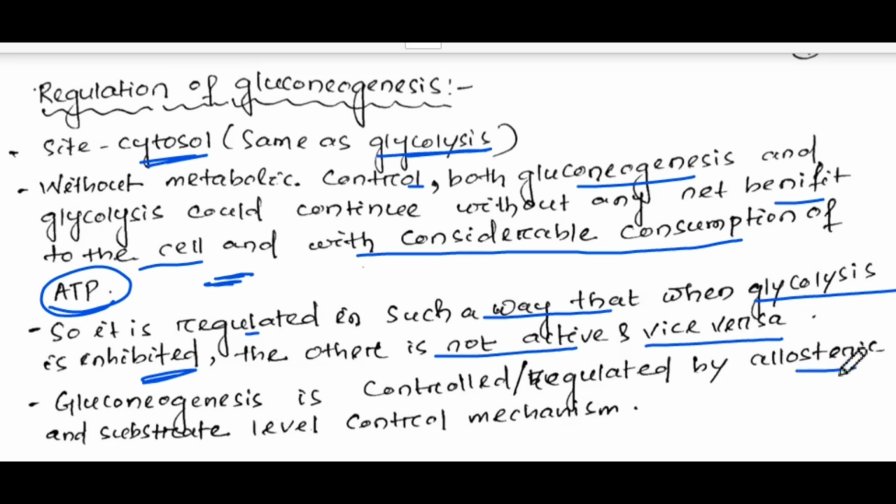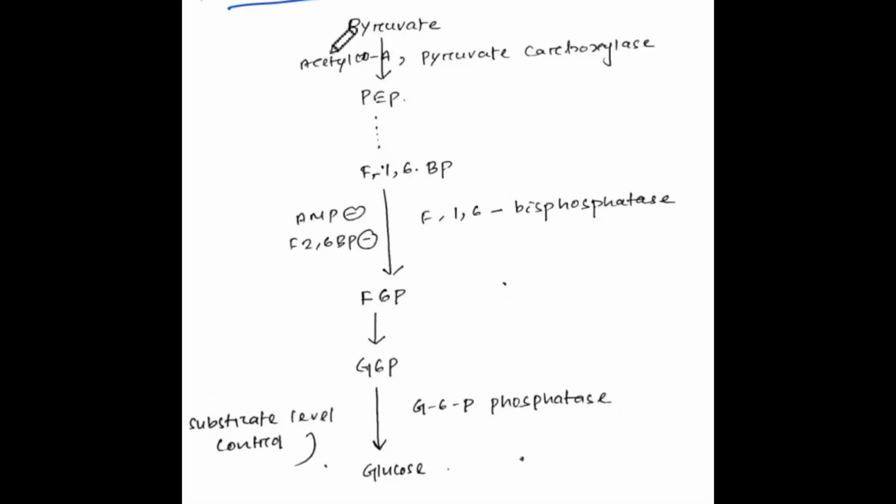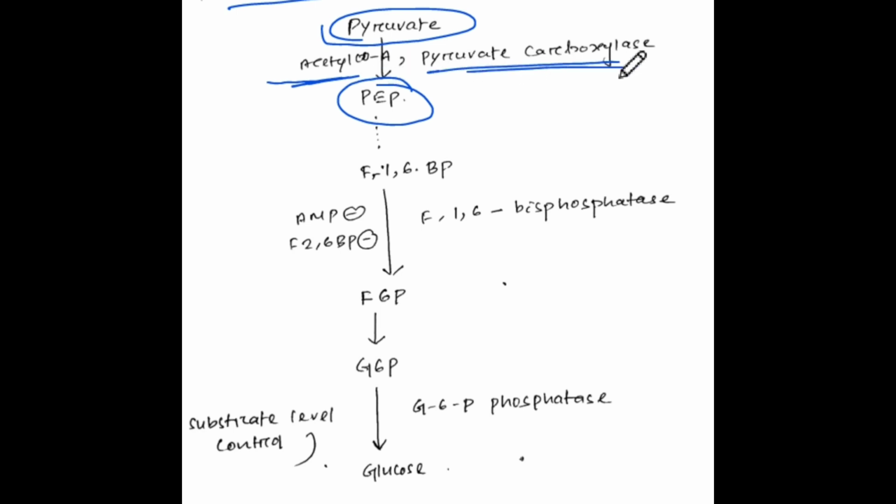Gluconeogenesis is controlled and regulated by allosteric and substrate level mechanisms. So this is the total overall regulation of gluconeogenesis, where pyruvate is converted into phosphoenol pyruvate, with acetyl coenzyme A as the activator, and the enzyme is pyruvate carboxylase.